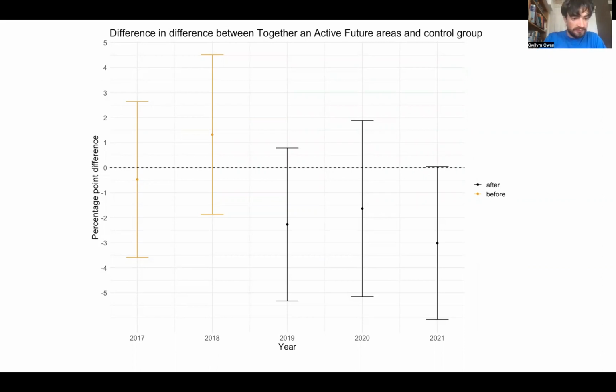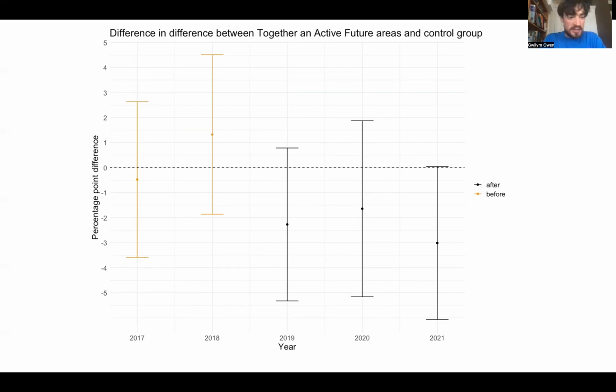While this is good news and suggests that the TaAF program may be having a positive effect, unfortunately, we cannot be very confident in this claim as the uncertainty around this is large. So to illustrate this, our best guess is that the effect of the TaAF project has been a 2 percentage point decrease in physical inactivity.